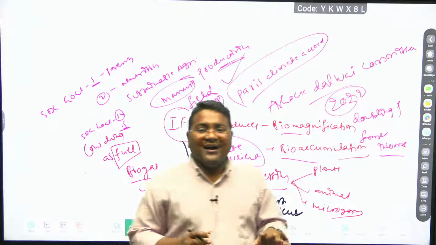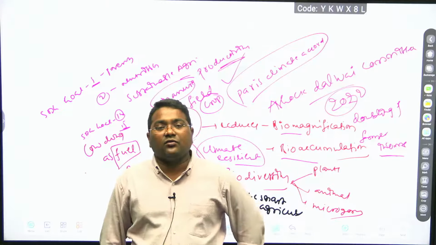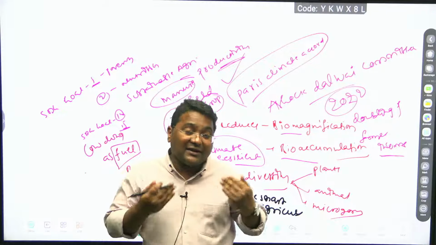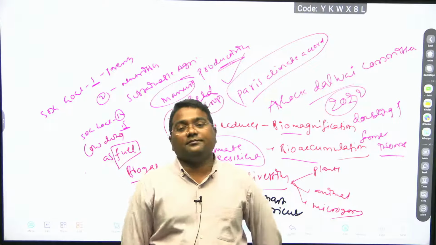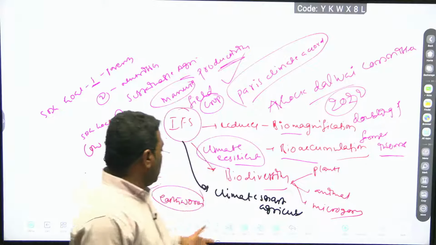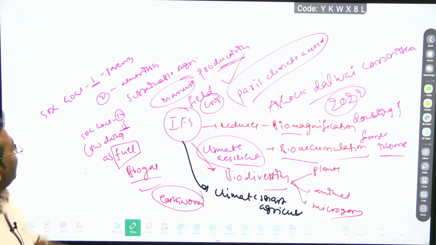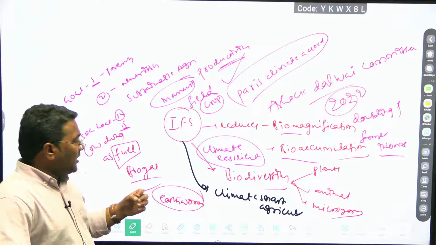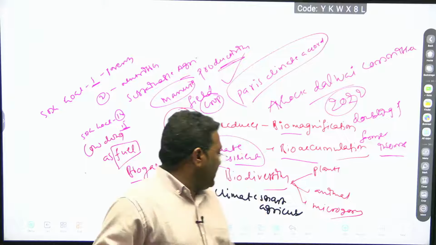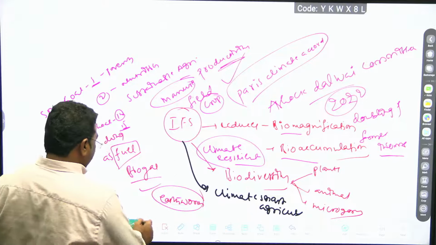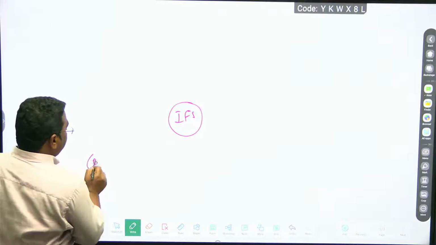Take one topic or any question, just come and bring it here, I will be correcting it and seeing what content you are presenting. Maybe you have the content in your mind, but when you present it on paper, you are not able to present it. That's the problem, right? So you can write this biodiversity, climate resilient, climate smart agriculture and SDG goal. By providing these here, you will be able to get more marks. I hope you are understanding this, right? Then next, what can we do here, for the integrated farming system, and how should the conclusion be?